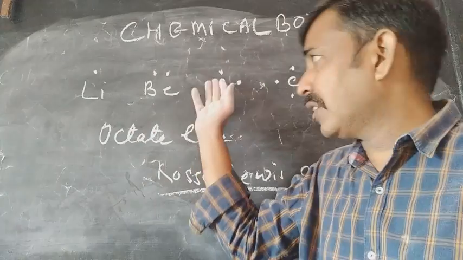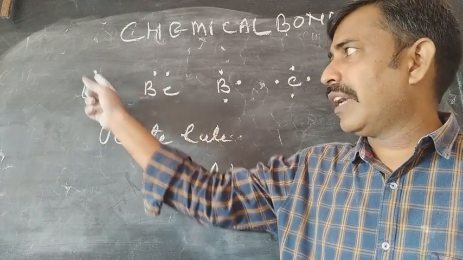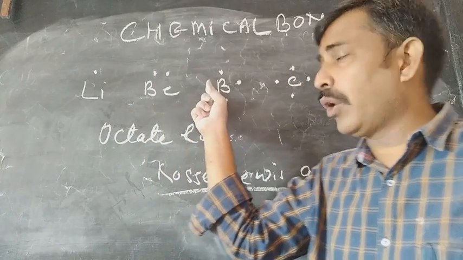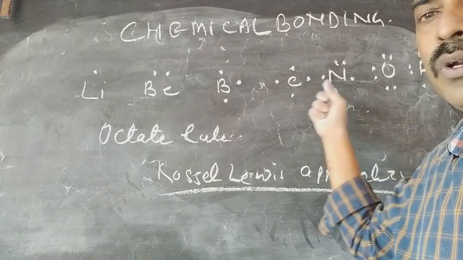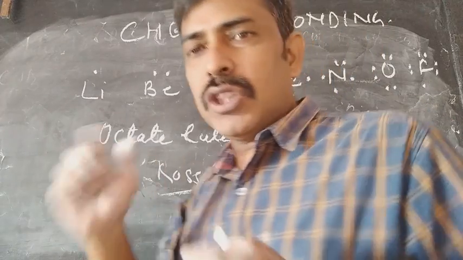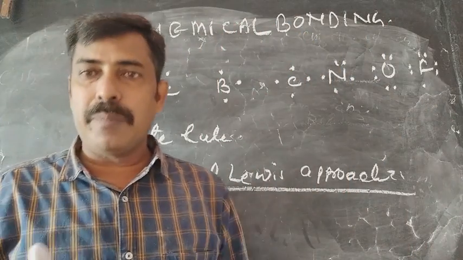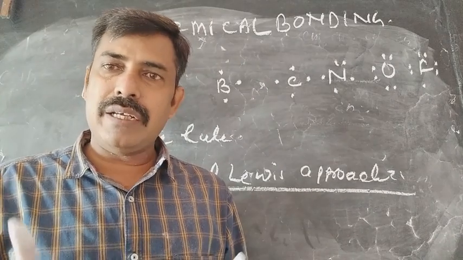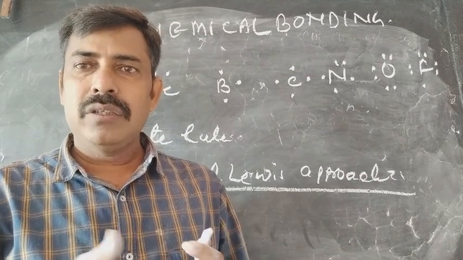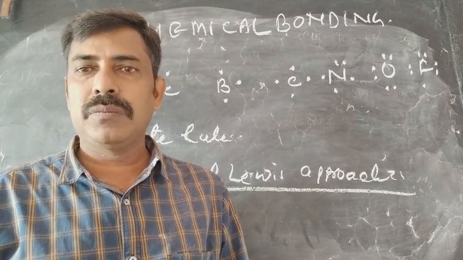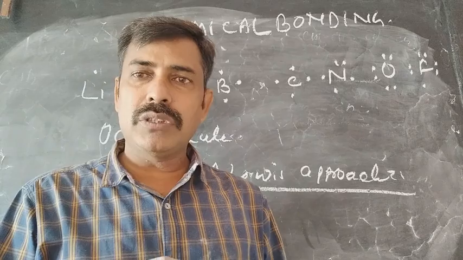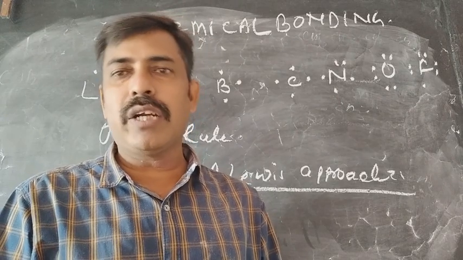Here I am writing some of the symbols: lithium having one valence shell electron, beryllium 2 valence shell electrons, boron 3, carbon 4, nitrogen, oxygen and chlorine. So in this way the elements should be represented. Generally we call it the electron dot structure, or after the scientists we call it the Kossel-Lewis approach. So on the basis of the Kossel-Lewis approach, how will you explain the different bonds and the nature of the compound we are trying to find?